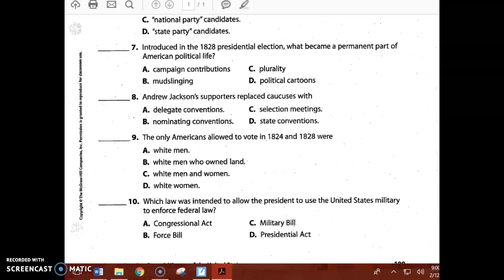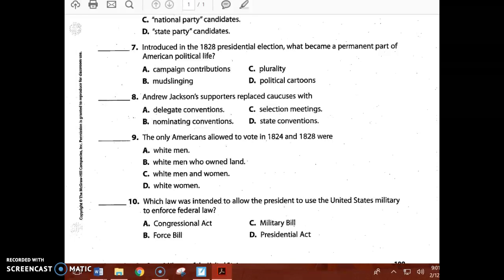Number 9. The only Americans allowed to vote in 1824 and 1828 were A, white men, B, white men who owned land, C, white men and women, D, white women.